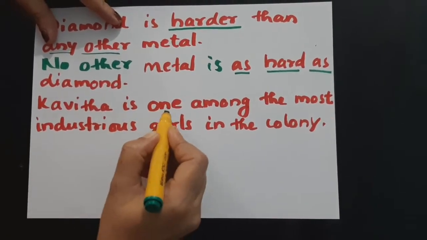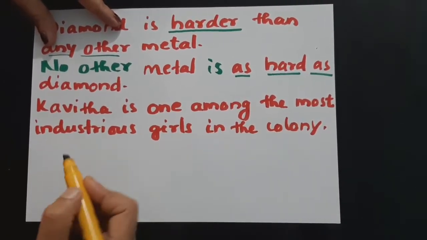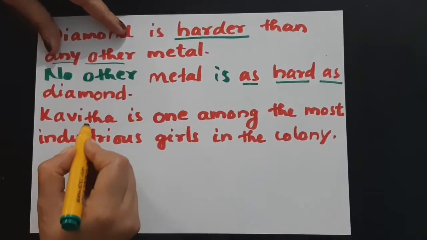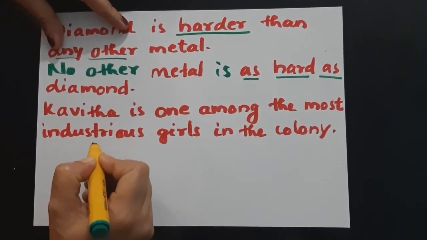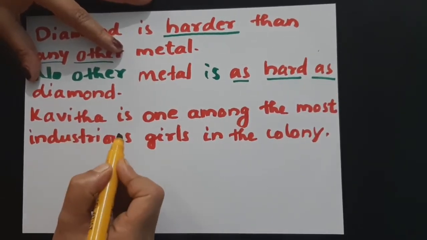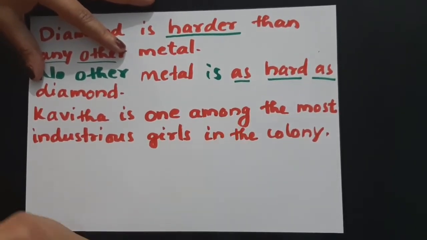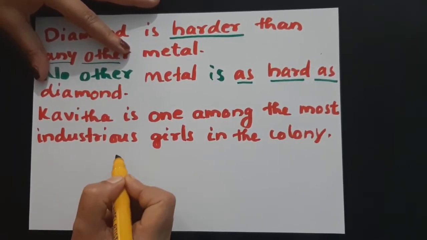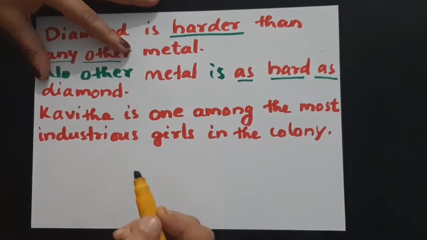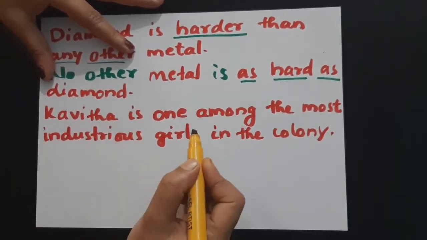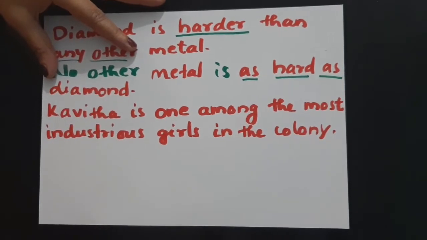Kavita is one among the most industrious girls in the colony. Okay, Kavita is an industrious girl. She is industrious, but we cannot say that she is in the highest level. Why can't we say that?